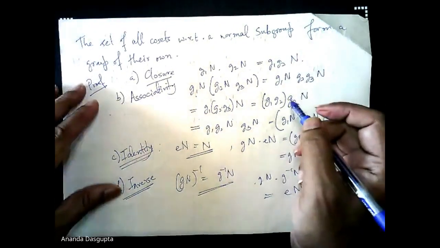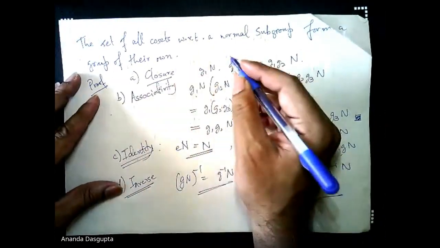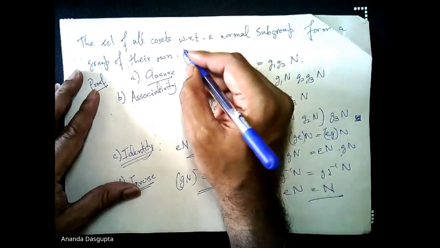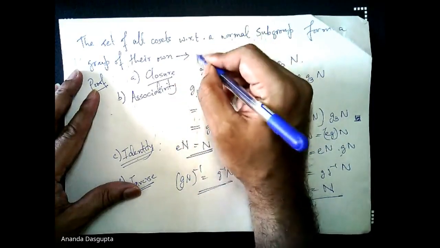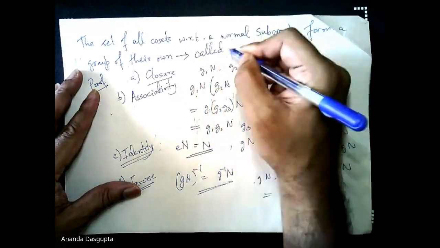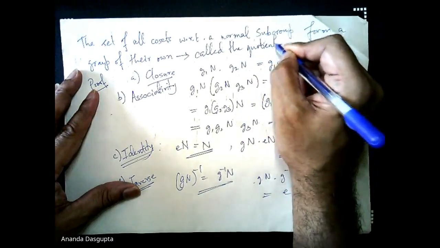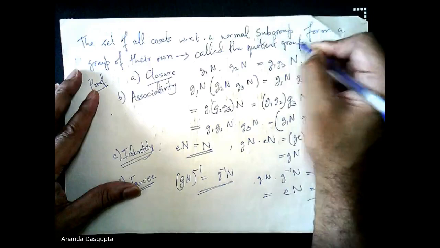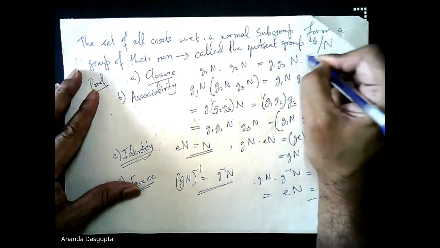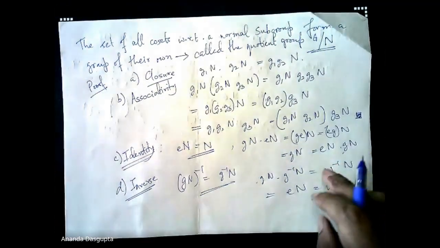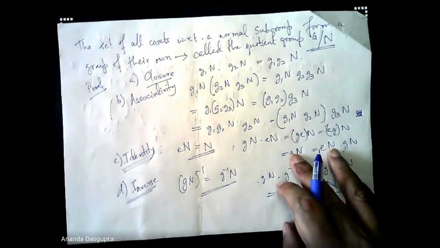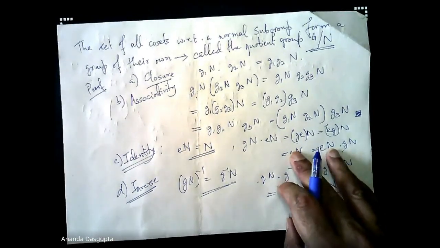So this group of their own, that the cosets of a normal subgroup form, this is called the quotient group. So why is this called the quotient group?